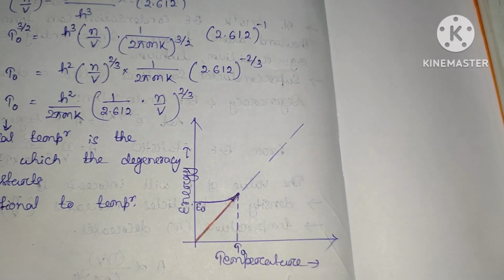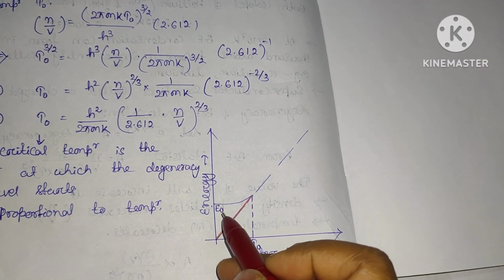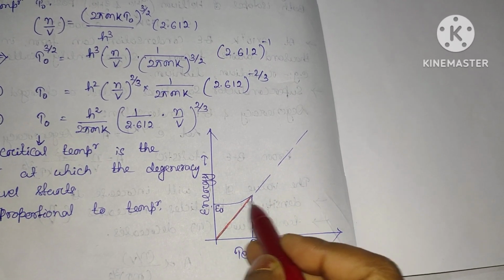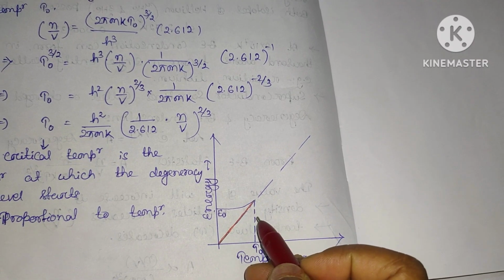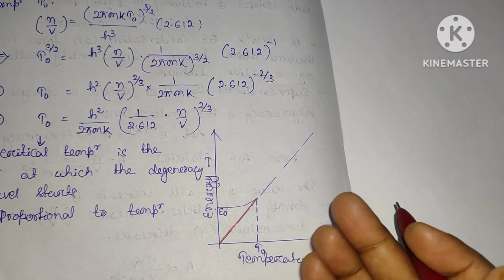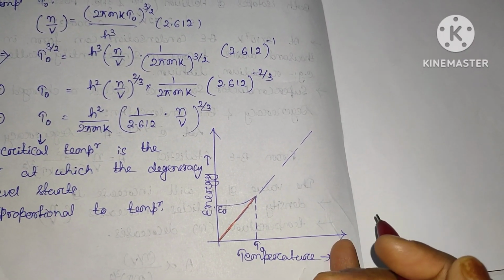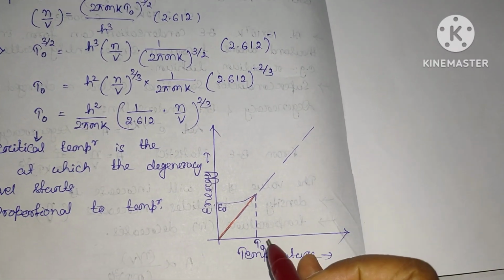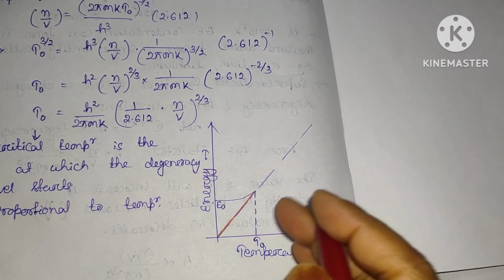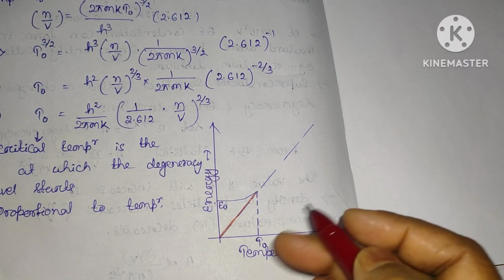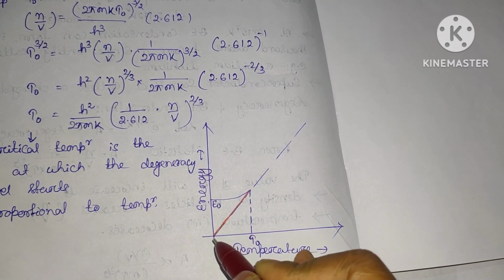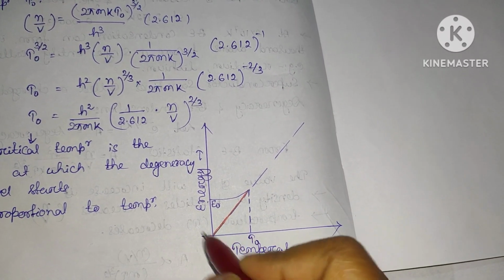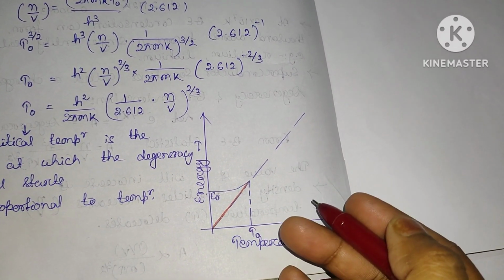Okay. This E naught is the zero point energy corresponding to this critical temperature. At this temperature, the value of energy is E naught, which is known as the zero point energy, which I will explain in detail in Fermi-Dirac statistics. Again, when T is less than T naught, the ground state particle population increases.